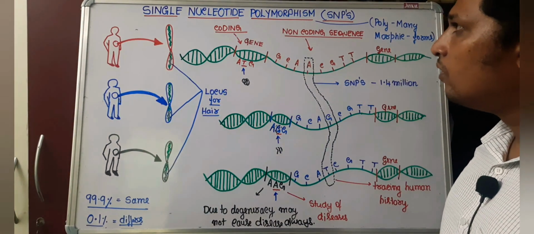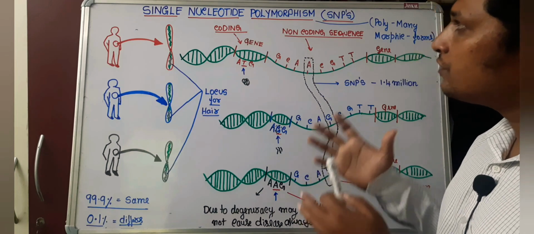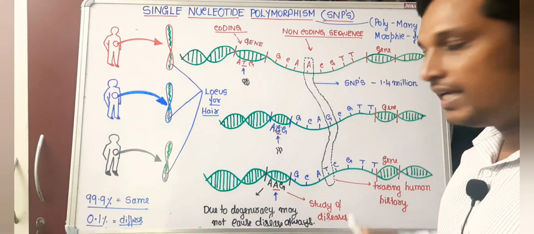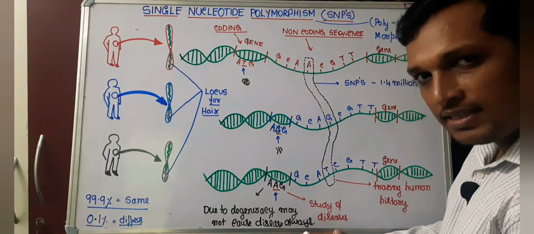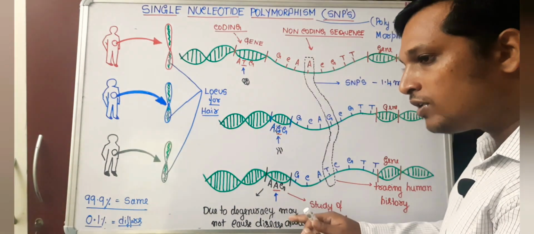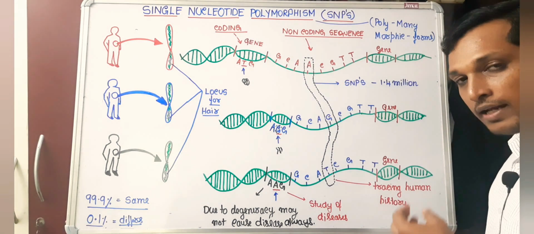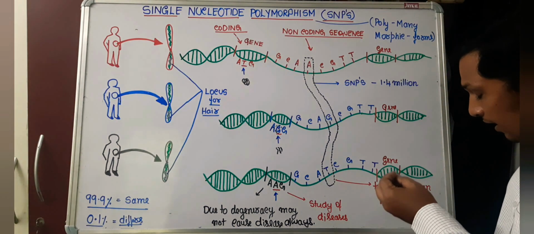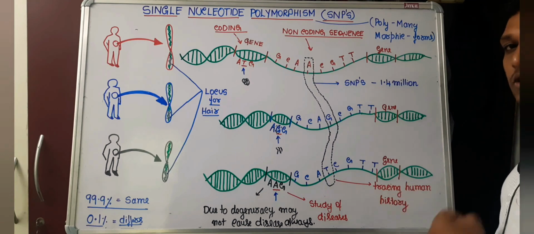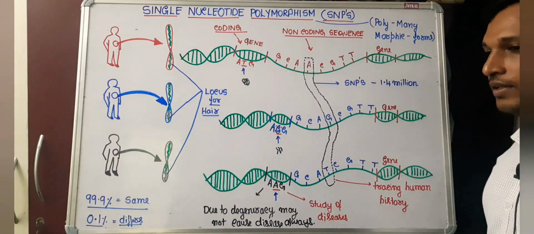So this is how we can make use of single nucleotide polymorphism: in understanding the reason for disease, and in tracing human history. Okay? Thank you for watching.